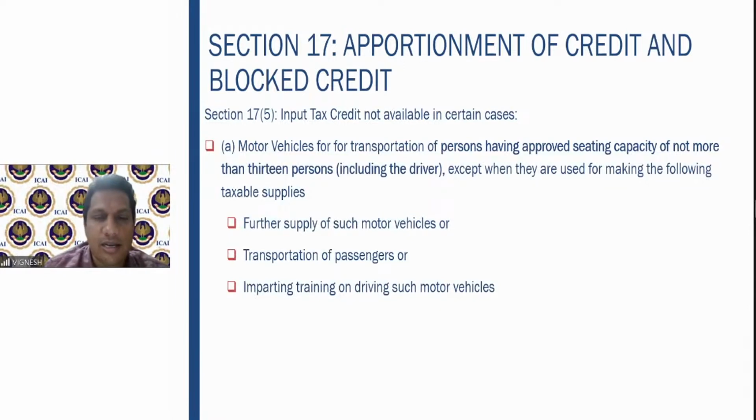So motor vehicles for transportation of persons having approved seating capacity of not more than 13, you cannot claim the input tax credit. But except when they are used for making the following taxable supplies. If they make the following taxable supplies, they can claim the input tax credit. What are those? First one, further supply of such motor vehicles. That means if a motor vehicle is purchased and that same motor vehicle is supplied again, like any vehicle dealership for that matter, purchase and sale of motor vehicles, then of course you can claim the input tax credit.